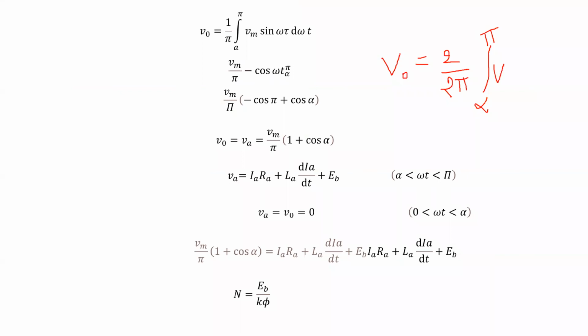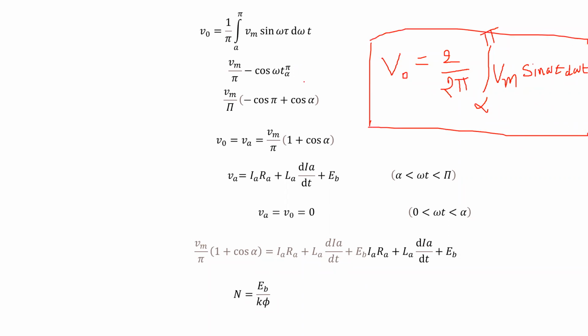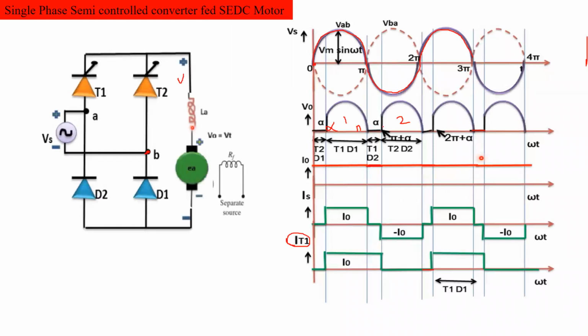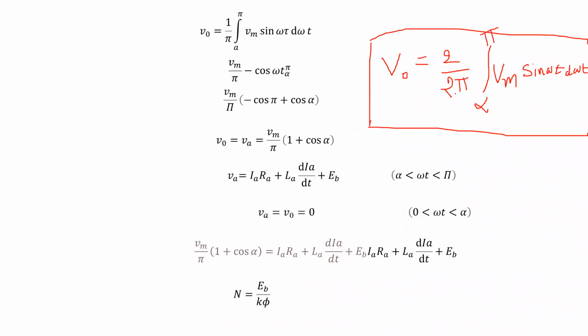So we are integrating the supply voltage. Supply voltage Vs is equal to Vm sin omega t, with respect to d omega t. Clear? This is the formula for how we can obtain the output voltage from the waveform. V0 is equal to 2 by 2 pi integral alpha to pi Vm sin omega t d omega t. Is it right? All of you got the point?